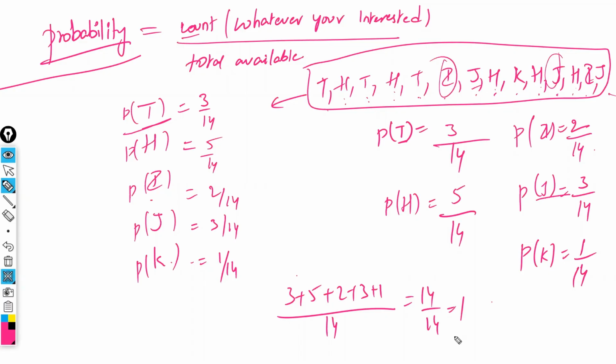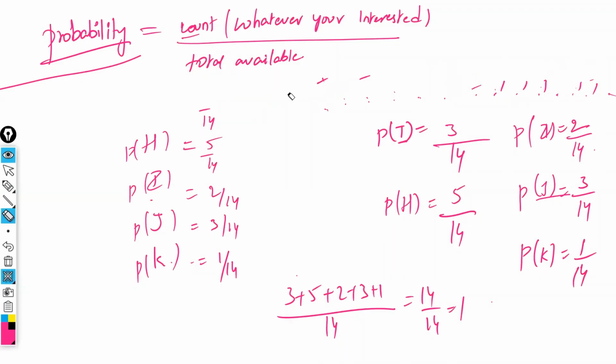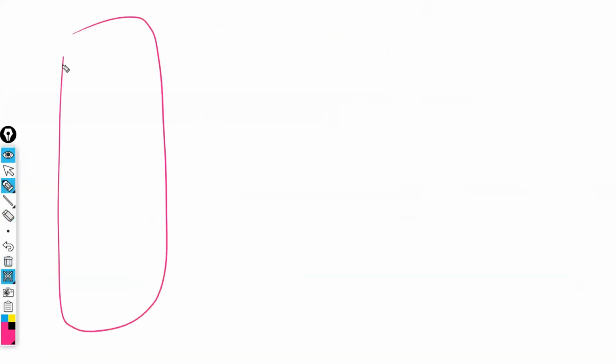Is that clear? Now, let us consider a new example. Choice is yours. You can select as per your choice of data. You can take a name, you can take a count, anything as per your choice. Whatever you want, you tell me and I'll write it. Guys, tell me anything. Day of a week. That is Monday, Tuesday, Wednesday, Monday, Tuesday, Wednesday, Monday, Tuesday, Wednesday, Monday. I'm ignoring the remaining 4 days, just taking only these 3: Monday, Tuesday, Wednesday.